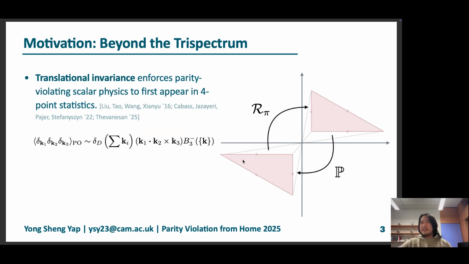Now using an additional rotation invariance of the universe, which we do see at large scales, basically we can rotate this triangle by 180 degrees and map it back to itself. This is a sign that you can't differentiate the parity inverted one from the original triangle in a rotational and translational invariant universe. Means that this is a statistic that is not sensitive to parity.